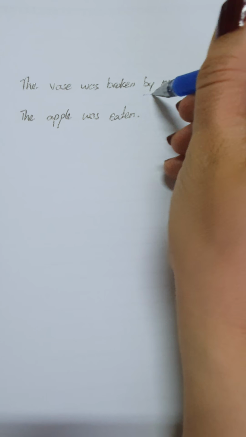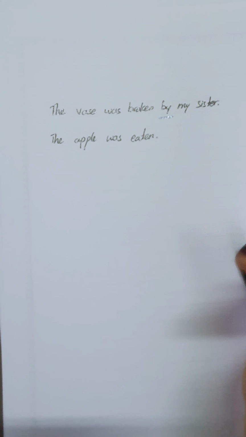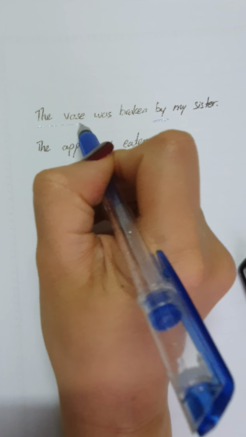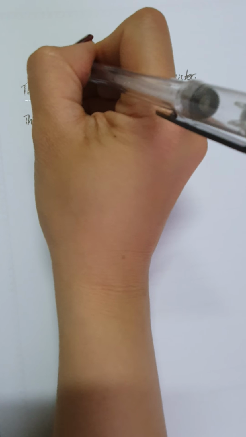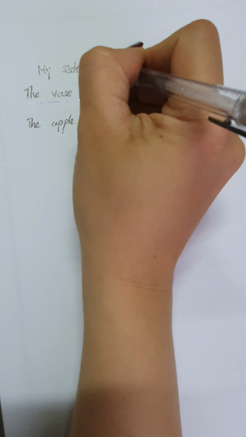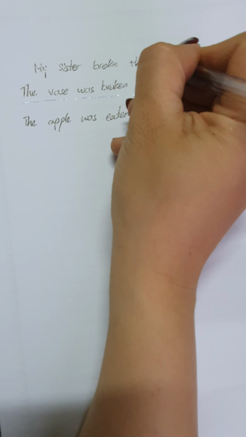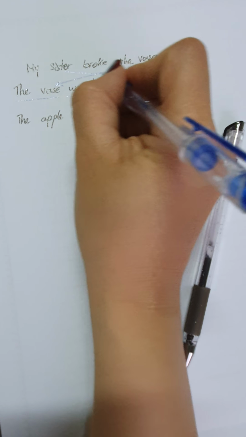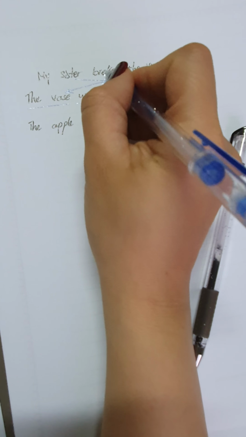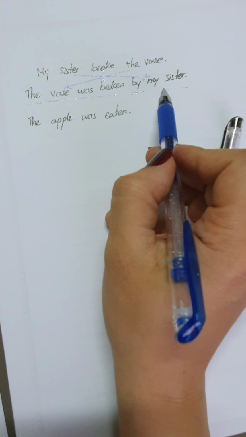So here, as we said, I can mention who did it, and when I want to mention who did the action, I have to mention by. So the vase was broken by my sister. The original sentence was what? My sister broke the vase. And I switched it. The vase, my sister broke, will be was broken, and by. I have to add by.